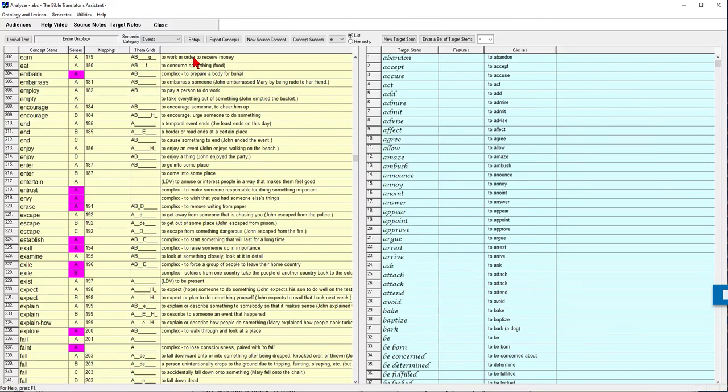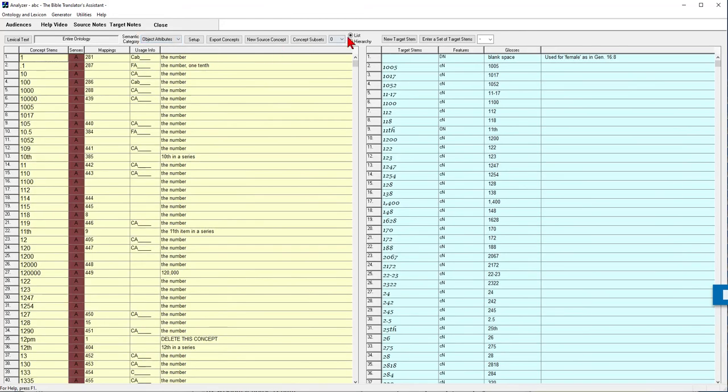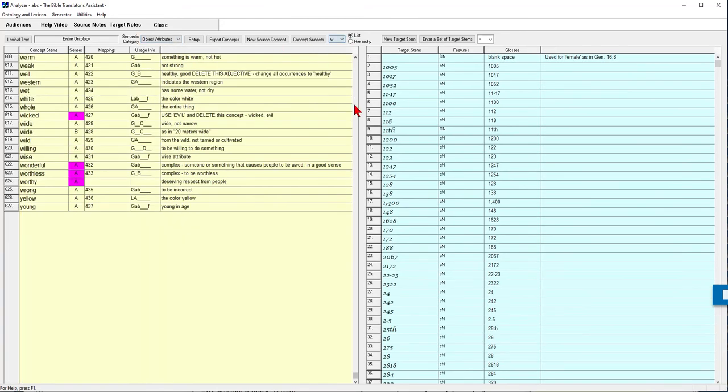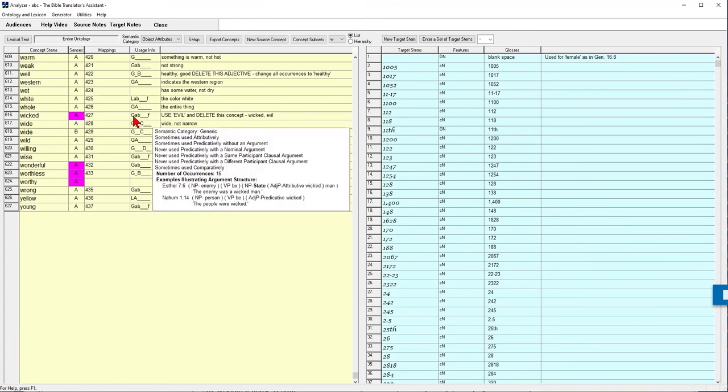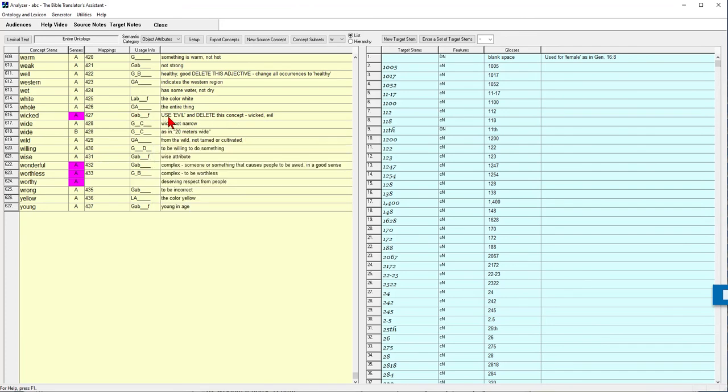If you looked in the ontology, so now we were in events, now I'm going to go to object attributes, which means adjectives. If you were to look up wicked, it says use evil and delete this concept. So in other words, we used to have wicked, but there's no reason to have the two words because they mean exactly the same thing.